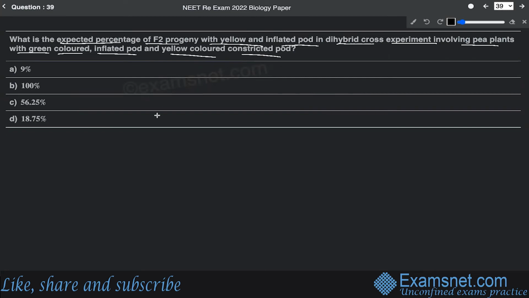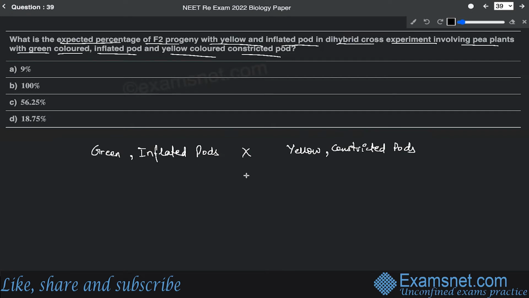So the cross is green color pods with inflated pods. This we are going to cross with yellow and constricted pods. All right. So this is basically the dominant character. We know that green color pod and inflated pods are the dominant characters.